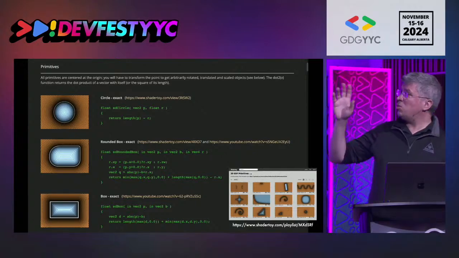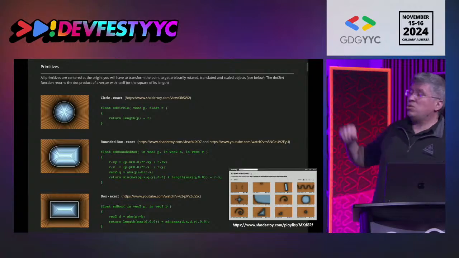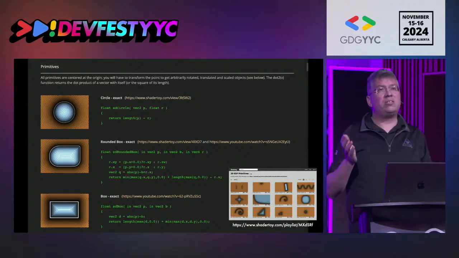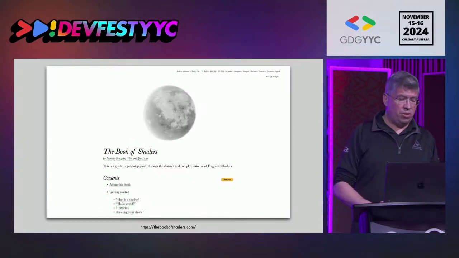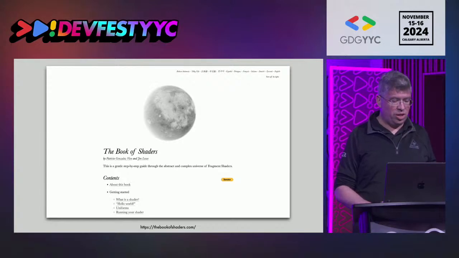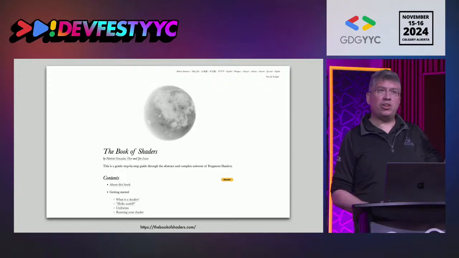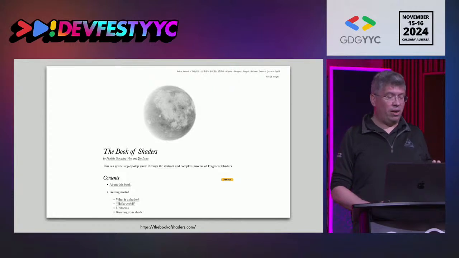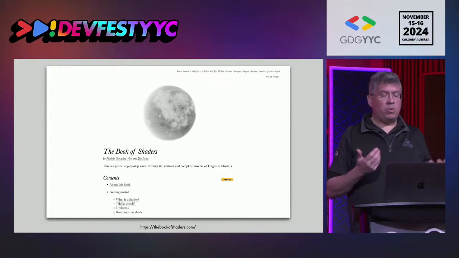So if you're interested in learning more and digging deeper into all of this, what I suggest you do is visit the Shadertoy page I linked below. It's showing off all the signed distance field primitives in 2D that you can use to generate these things. The other thing I'll recommend that you explore to really dig in deep is the Book of Shaders right here. That's a very nice tutorial that you can go from knowing absolutely nothing about shaders and GPUs to getting to the point you can do not necessarily the fanciest graphics around, but having quite a lot of fun with very little code and start experimenting yourself.